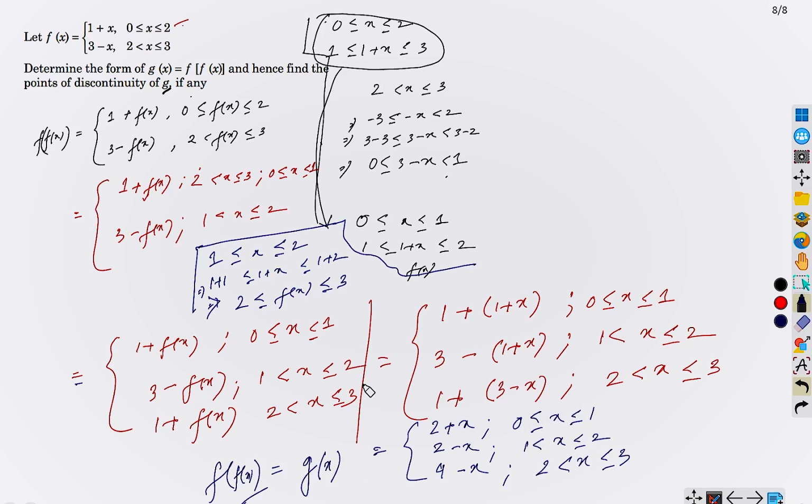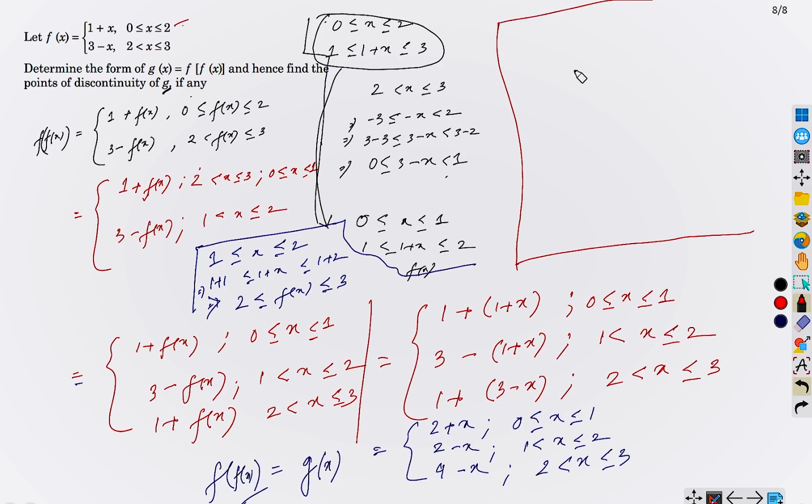So now we have to determine the discontinuity. Now it's a cakewalk, there are no difficulties here. We have seen in our last session that for discontinuity in this case we have to check at the breaking points, because these are all polynomial functions. 2 plus x is a polynomial function, so it is continuous everywhere. 2 minus x is a polynomial function, so it is continuous throughout this interval. 4 minus x is a polynomial function, so it is also continuous throughout this interval. So the question of discontinuity will occur only at the breaking points, that is 1, 2, correct? So you have to check what is happening at these breaking points, that's all.